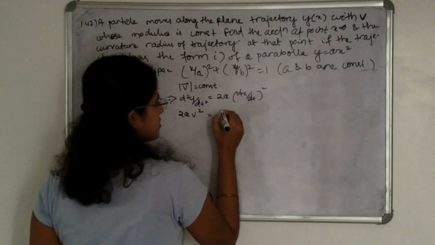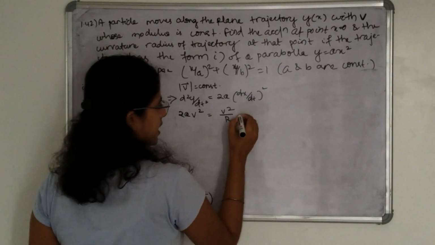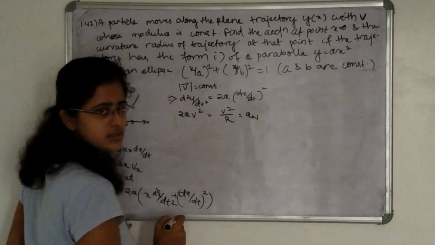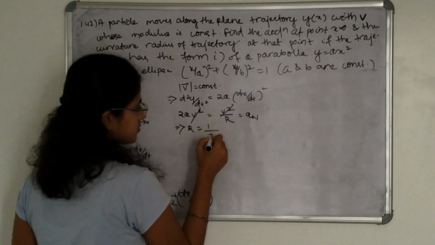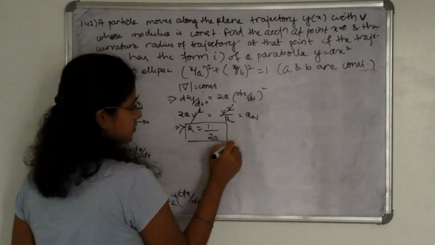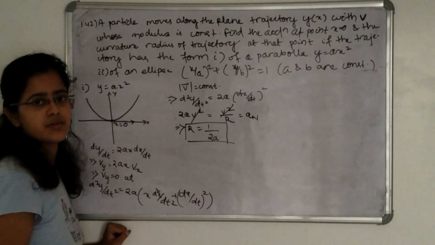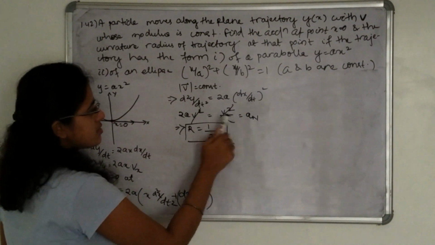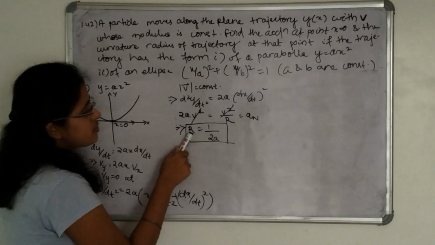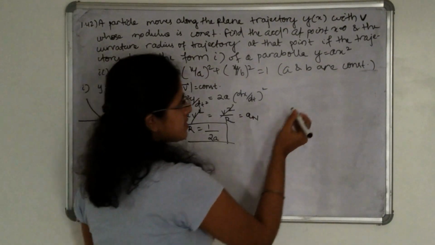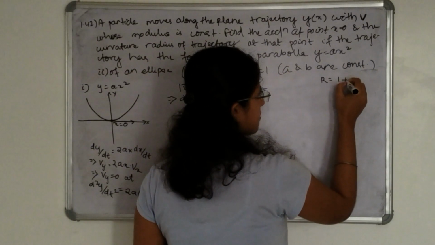So I can equate this with v square divided by r, that is normal acceleration. I can get the radius of curvature, and the total acceleration is how much? 2a v square. I can also get this radius of curvature by simply putting in this formula.